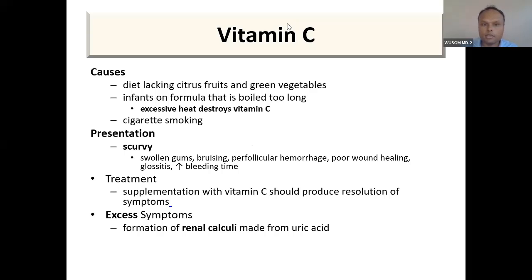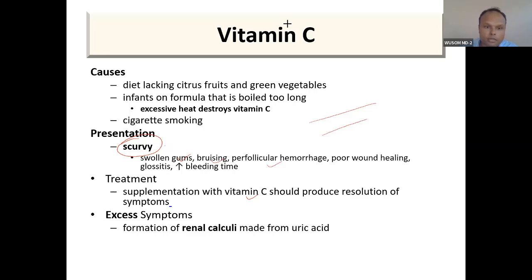Now vitamin C deficiency, and it is not very difficult. We have already done scurvy. While doing collagen synthesis we saw it is important for hydroxylation. So this is the reason why you'll see swollen gums, bruising, perifollicular hemorrhage, because the vessels will be weak. Collagen is not getting mature. That is why the vessels will be weak. You can refer to the reaction in collagen synthesis, which we have talked about in very good detail. Supplementation of vitamin C provides resolution of this.